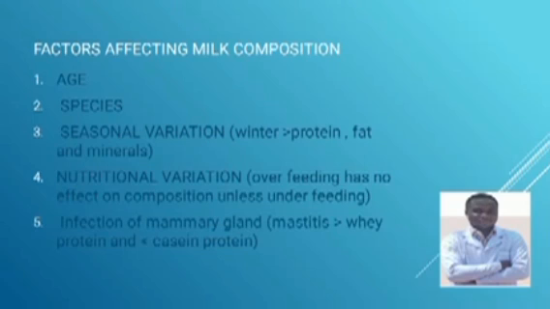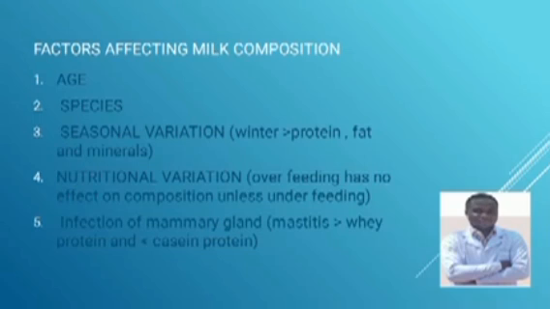But something to remember: overfeeding has no effect on the composition of milk, unless there is underfeeding, that is, malnourished mothers, for instance those with a low weight to height ratio. The milk composition is affected compared to those with normal BMI.